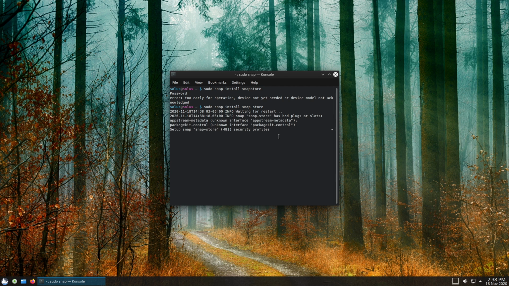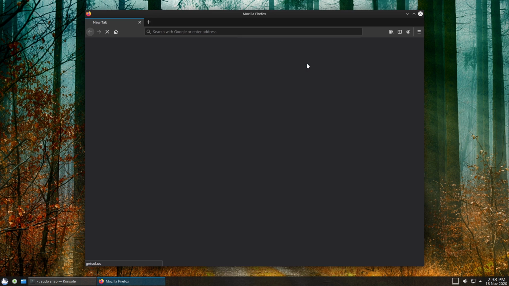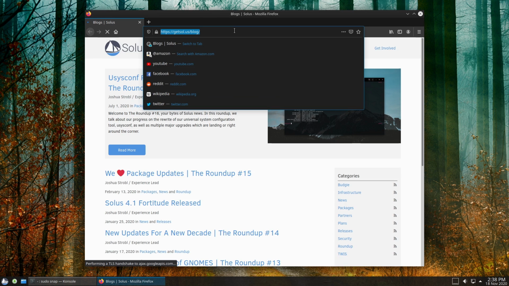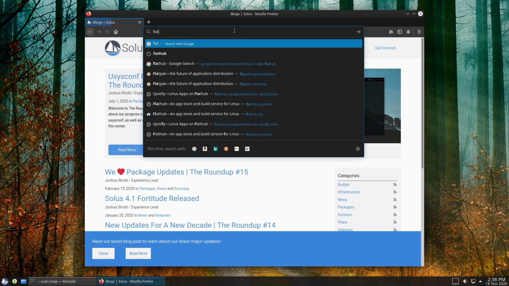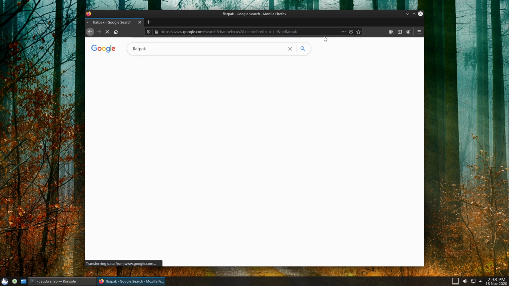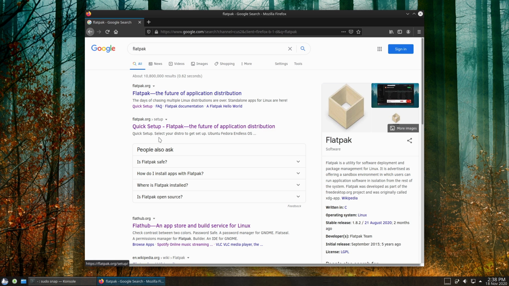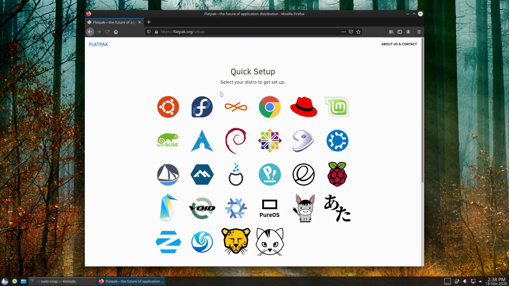Now, there is no such GUI that I know of as of now for Flatpak, so if I'm wrong about that, let me know in the comments. You can actually go to the Flatpak website. We'll do it while the Snap Store is connecting itself. What we'll do now is we'll pull up the website. We'll head on over to FlatHub, and then it'll actually give us direct instructions for installing on Solus. So let's just go with Flatpak through Google. Excuse me, it's using Google. I threw up in my mouth a little bit.